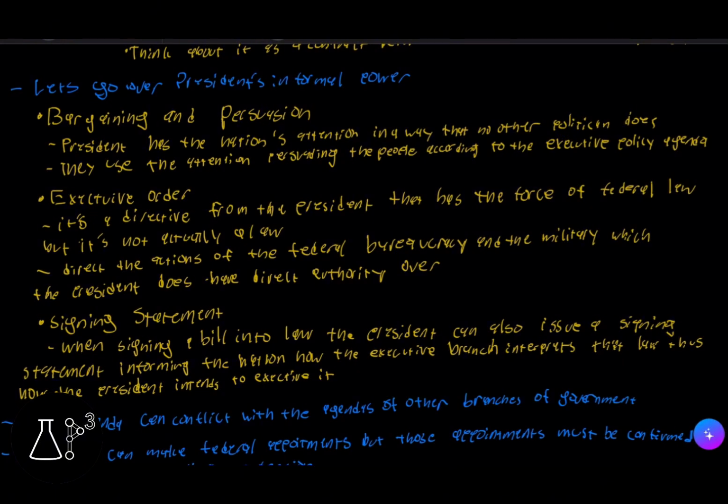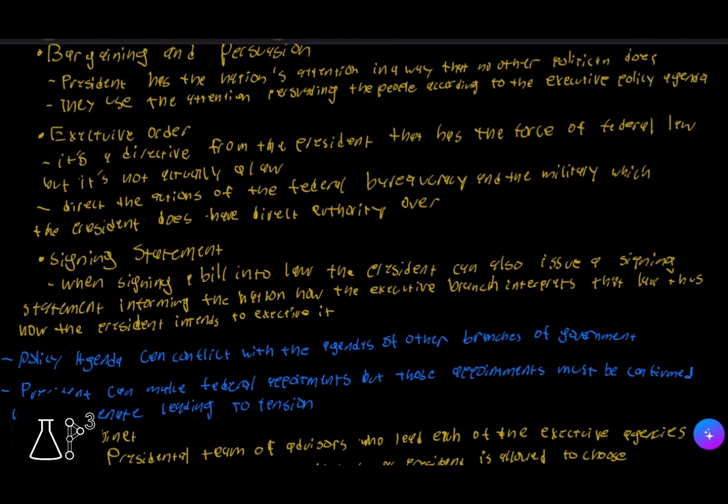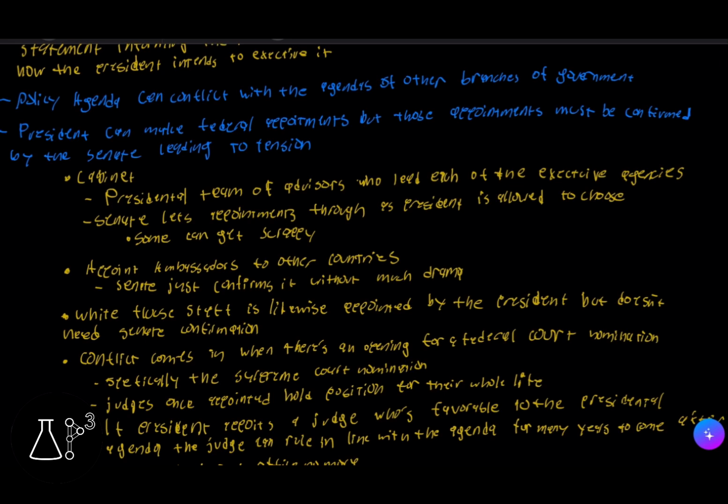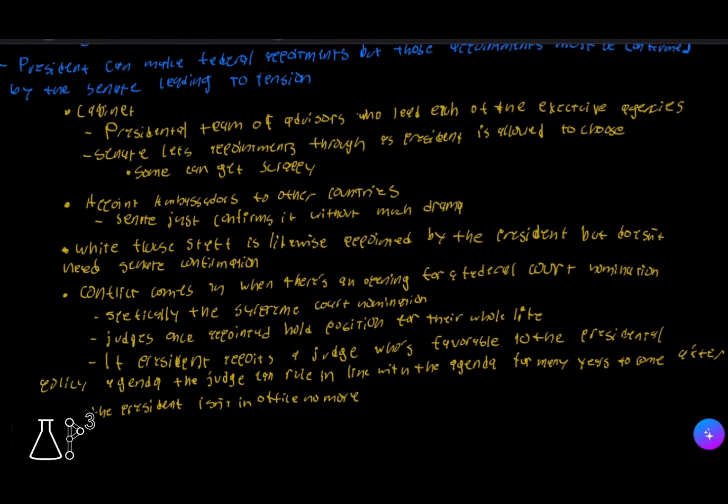And then we have the signing statement. So when signing a bill into law, the president can also issue a signing statement informing the nation how the executive branch interprets the law and how the president intends to exercise it. And then the policy agenda can conflict with the agendas of other branches of government. Another thing is that the president can make federal appointments, but those appointments must be confirmed by the Senate, leading to tension. There are a lot of them, so let's go over them.